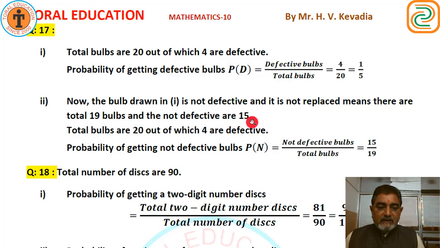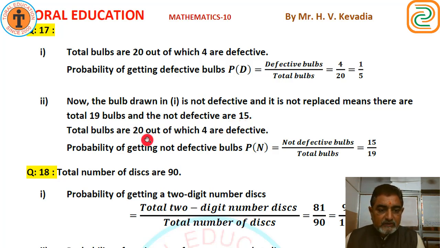There were 4 defective, so not defective bulbs are 16, and one bulb taken out and kept aside, so now there are 15 bulbs which are not defective.